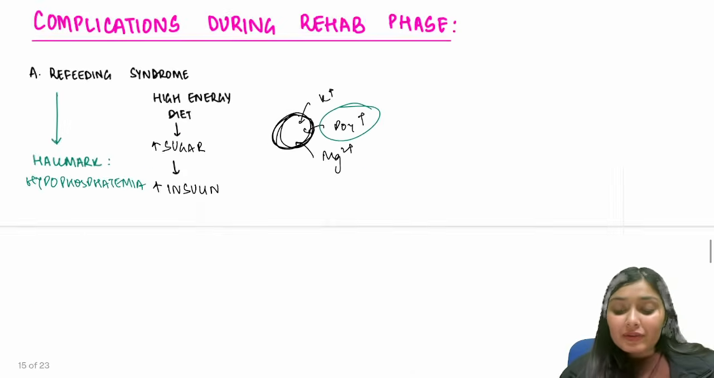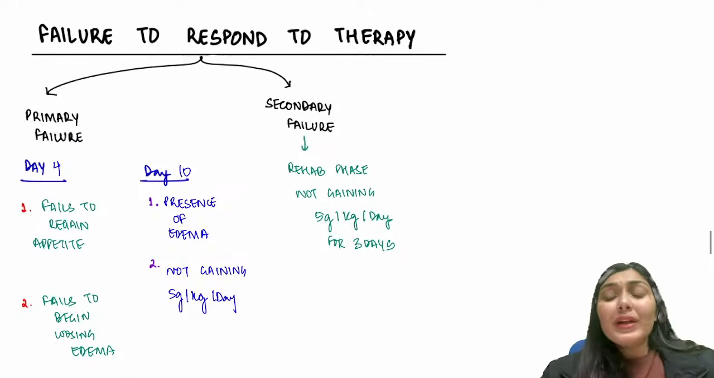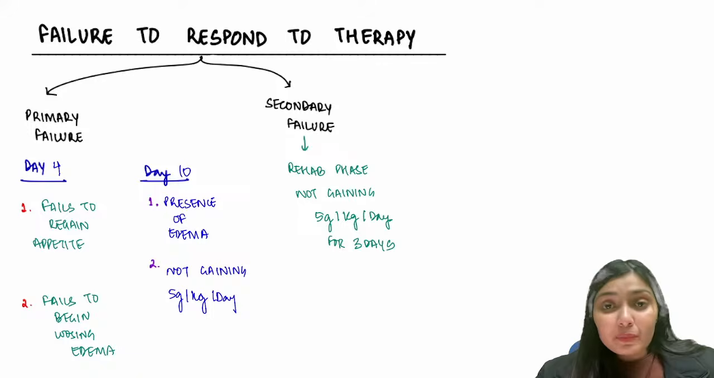Okay, primary and secondary failure. I told you that not all children respond to the therapy. Some children don't respond to the therapy. That means the child normally, what should happen? He will be gaining 5 grams per kg per day.